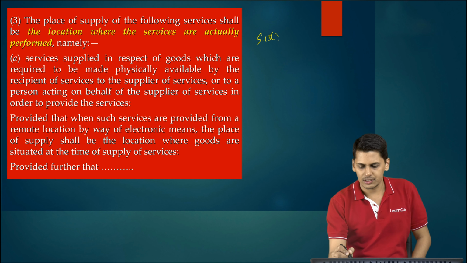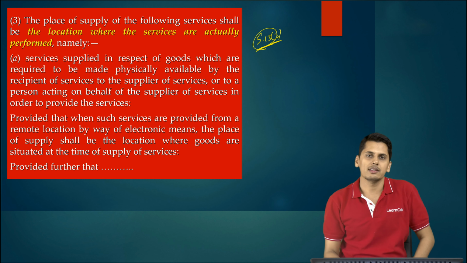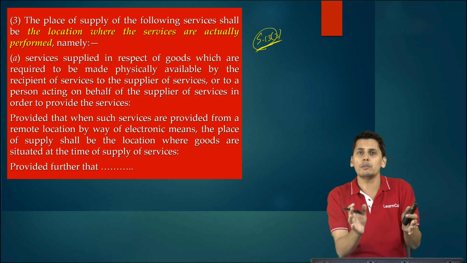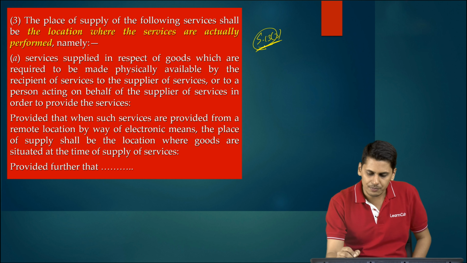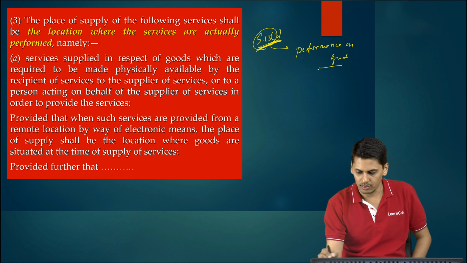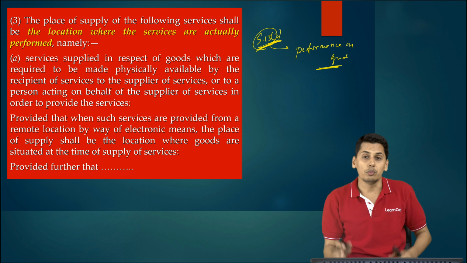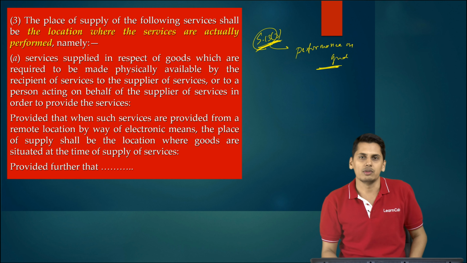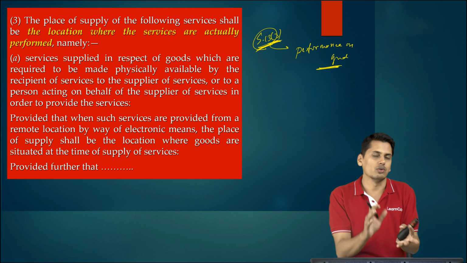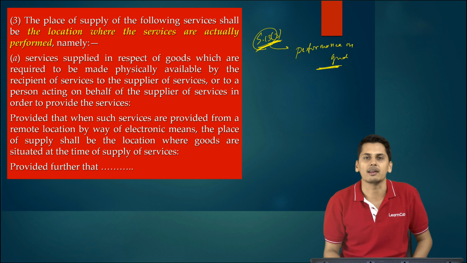Section 13, subsection 3, place of supply of services. Now friends, section 13 applies where the service provider or the service recipient, one among them, is outside India. Now 13 subsection 3 deals with performance based services. So you have performance on goods. That means those services where the recipient of services is required to make the goods available to the supplier of services to perform the services on those goods. For such types of services, the place of supply happens to be the place where the services are actually performed.